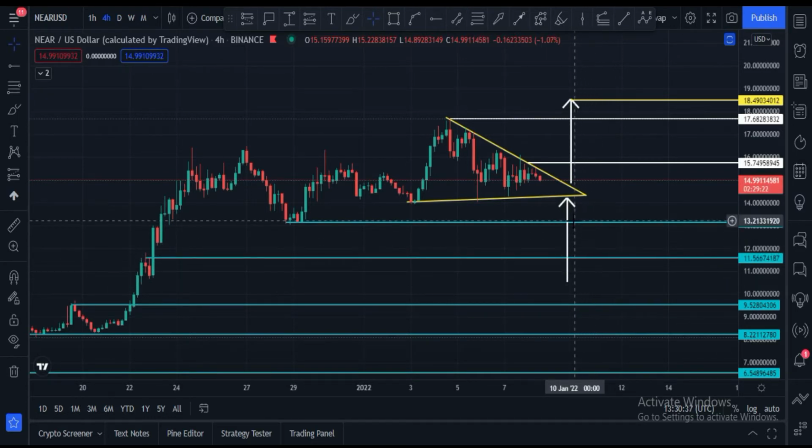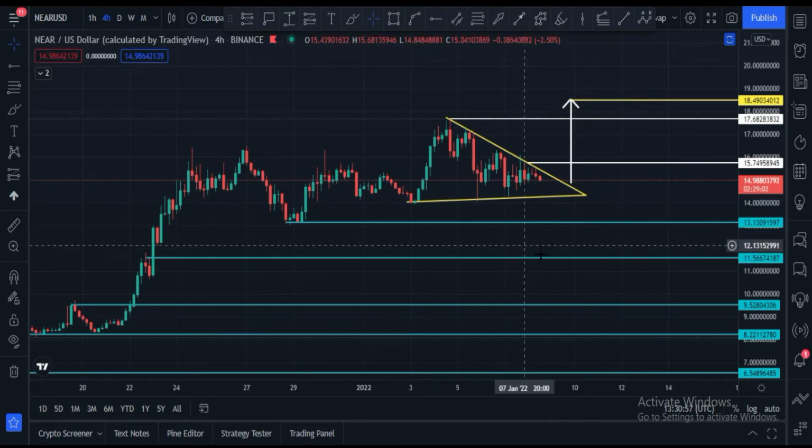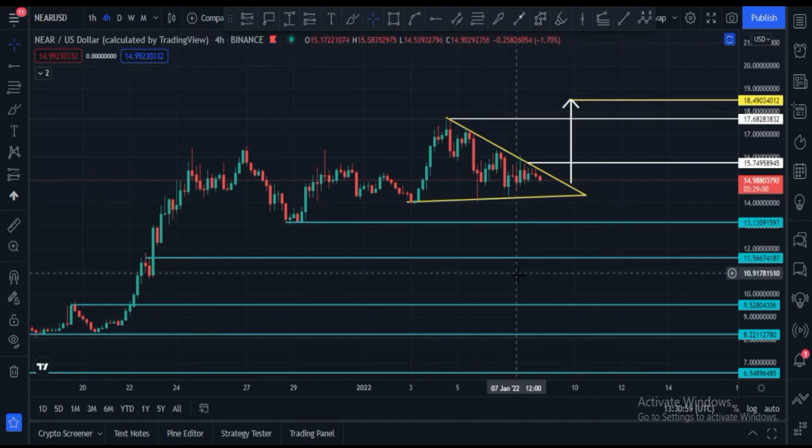But I think price has to move towards upside, and I think this will be the possible scenario, because there is a spot zone at $14 price zone, and at $13 price zone, and at $12 price zone. These all are spot zones. That is why I think price will go up.